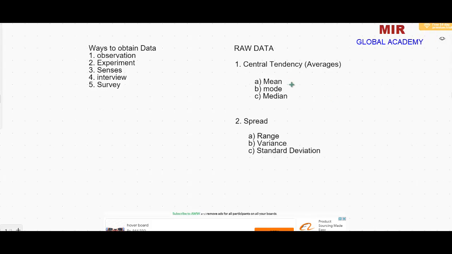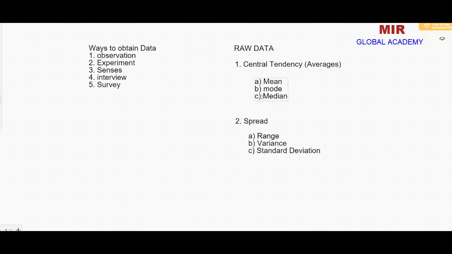The second reason for preferring the mean is that it uses all the values of the data. What does the mean do? You just add all the values, then divide by the number of values, and you get the mean. But in mode, you take only those values which come frequently, and you don't consider the rest of the values. So mode does not take all the values of the data. And the median only considers the central values.